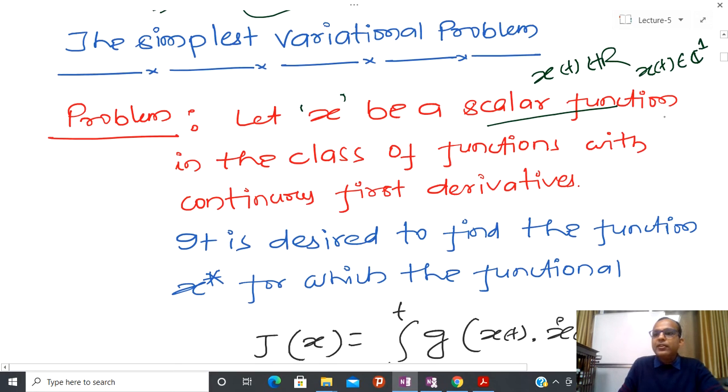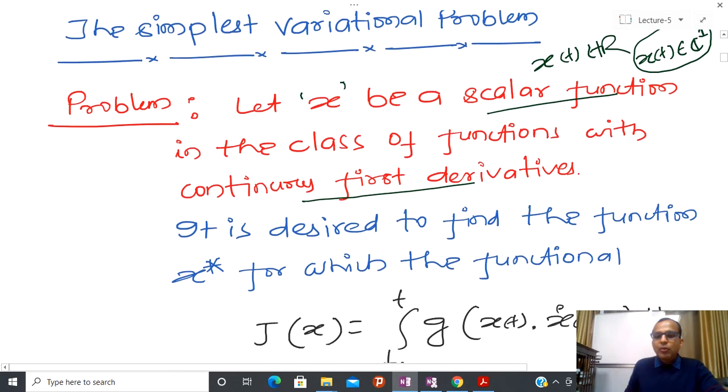Whenever we write like this, at least x(t) is a continuous function. So x(t) belongs to the real numbers, meaning if you give some value of t, then you get some real number, so a scalar function, and that scalar function is continuously differentiable. That kind of assumption I have.